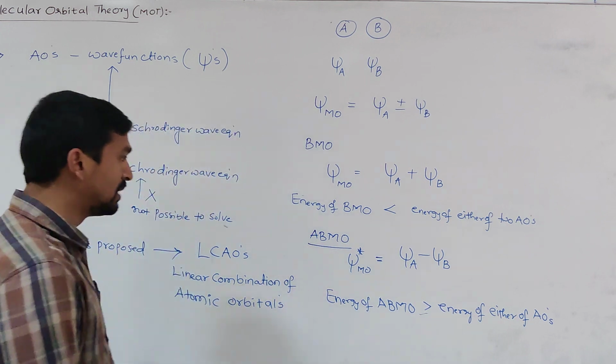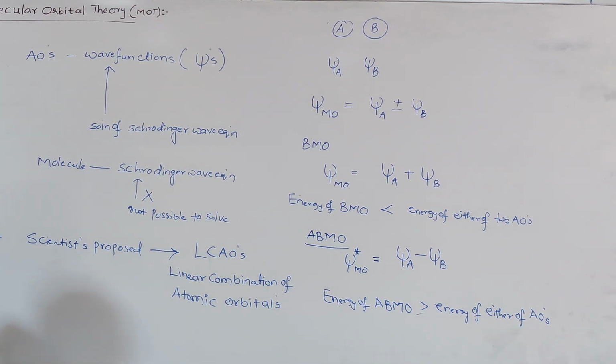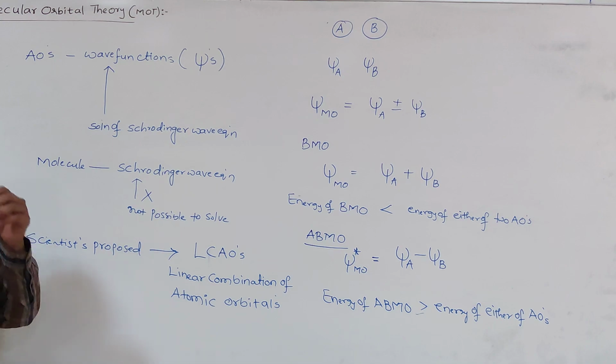So like that, the two molecular orbitals are formed by the linear combination of atomic orbital wave functions.